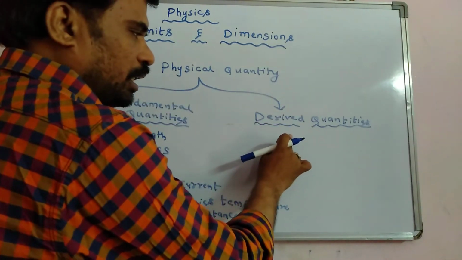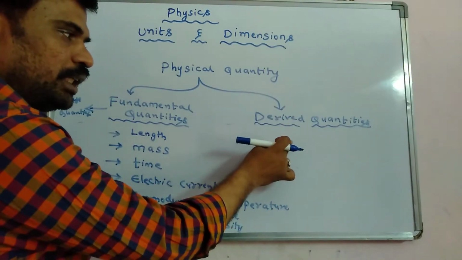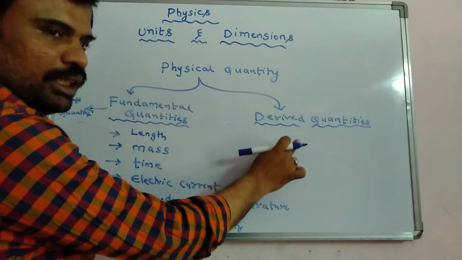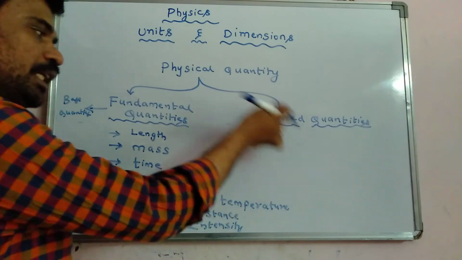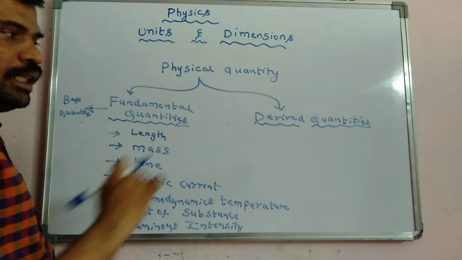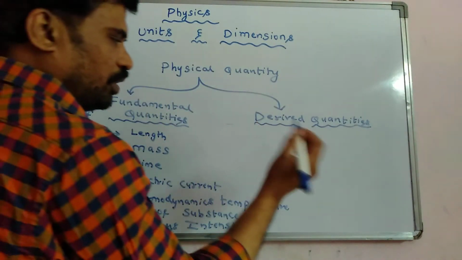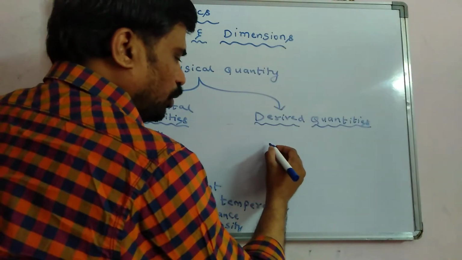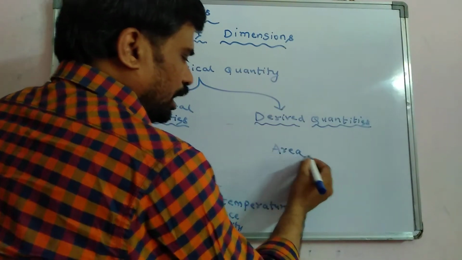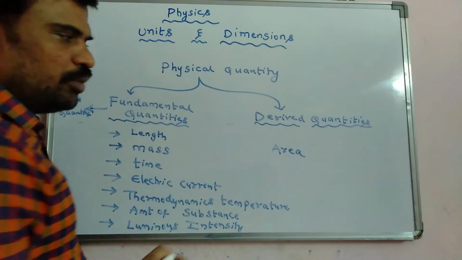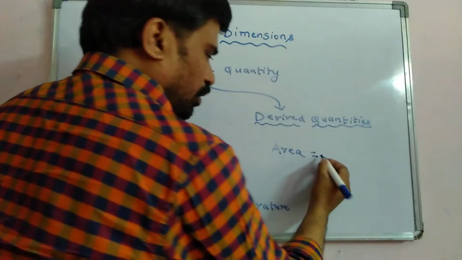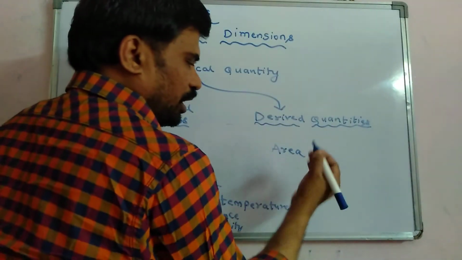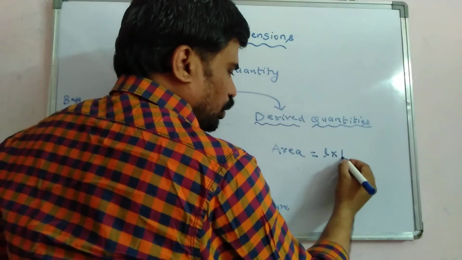Now what are derived quantities? Derived quantities are the quantities which depend on the fundamental quantities. Let me tell you a good example. Area is an example of a derived quantity. If I ask you the area of a rectangle, you will say length into breadth.